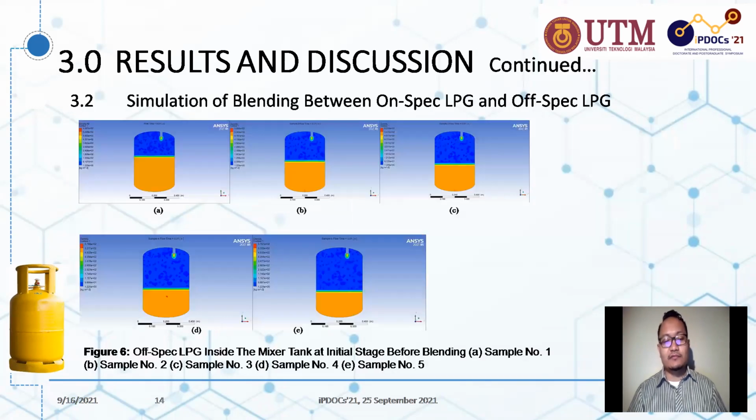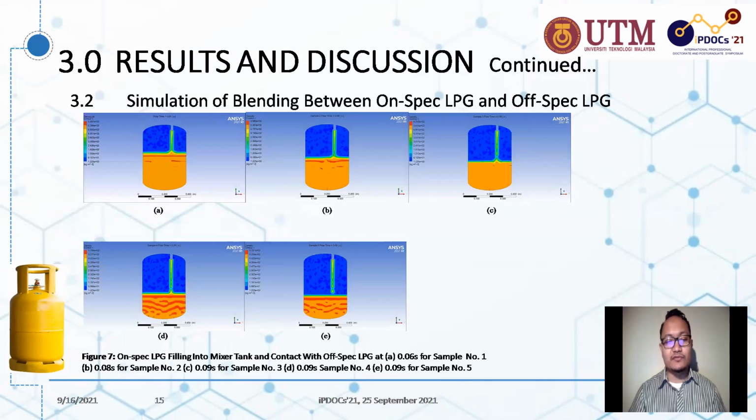Figure 6 shows the initial stage before the blending. A represents sample 1, B represents sample 2, C represents sample 3, D represents sample 4, and E represents sample number 5.